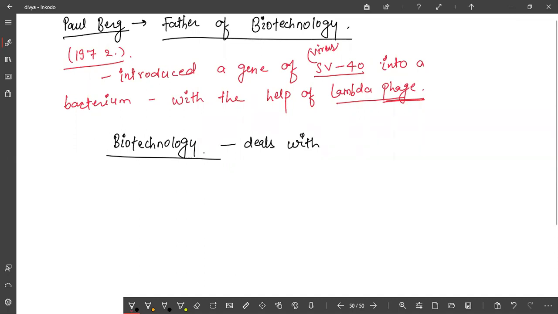So it deals with the technique of using live microorganisms.